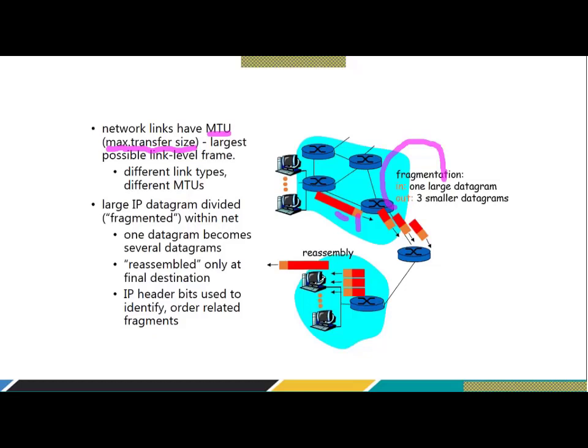Well, let me explain. One datagram becomes several datagrams, reassembled only at the final destination. See, reassembled only at the final destination. IP header bits are used to identify order-related fragments.